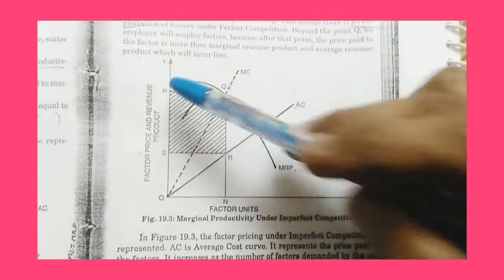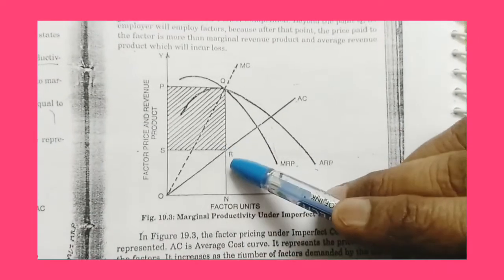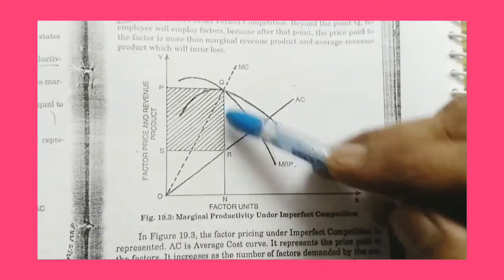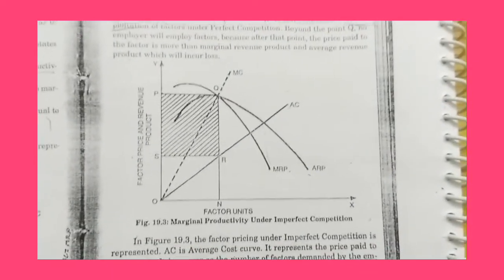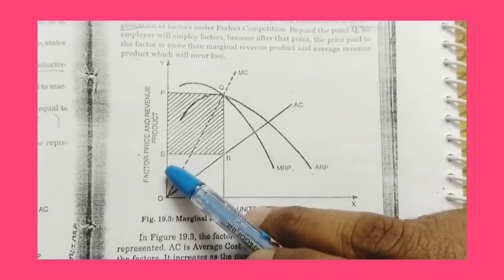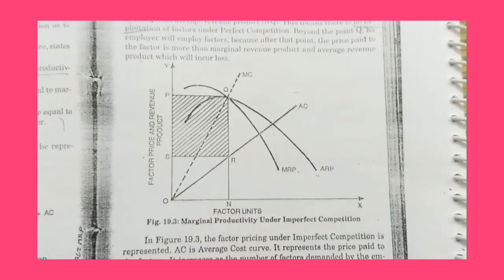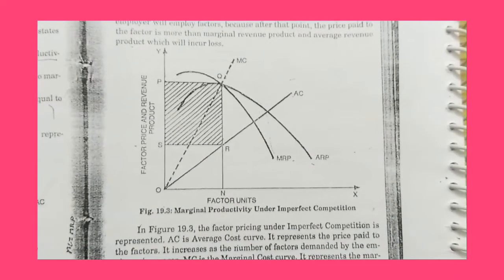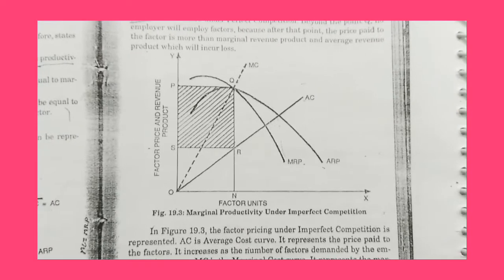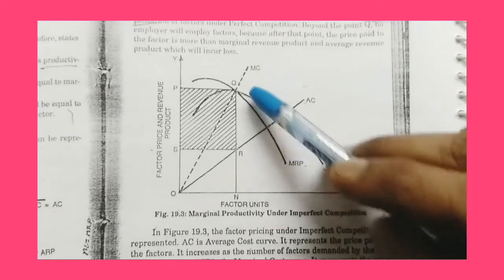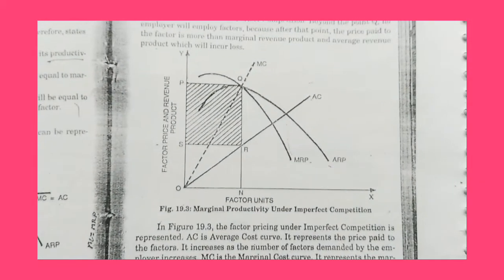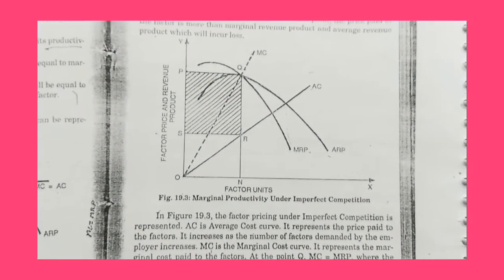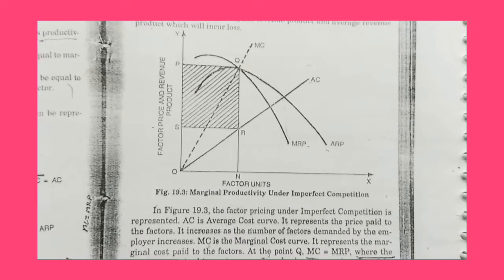That is OP. Therefore, exploitation per unit of factor is RQ, this gap. But the total number of factors is ON, that is SR. Thus, the total exploitation of factor by employer is RQ into SR, that is PQRS, the shaded area. Thus, under imperfect competition, factor is exploited at the equilibrium position.